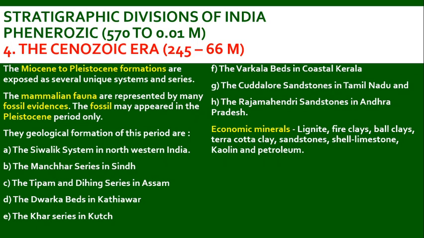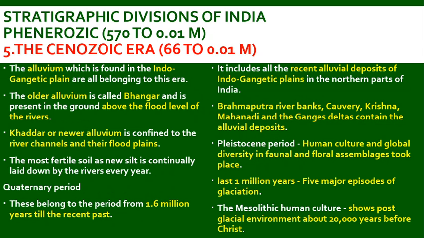The geological formations of this period are Sivalik system in northwestern India, Manchar series in Sindh, the Tipam and Dihing series in Assam, the Dwaraka beds in Kathiawar, the Kar series in Kutch, the Varkala beds in coastal Kerala, the Kadalur sandstones in Tamil Nadu, the Rajmundry sandstones in Andhra Pradesh. The economic minerals found in these regions are lignite, fire clay, ball clay, terracotta, sandstone, shell limestone, kaolin and petroleum.